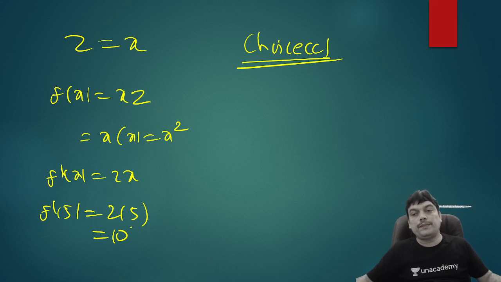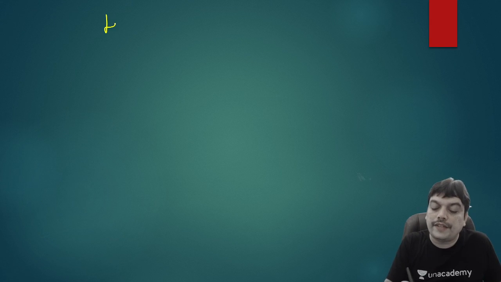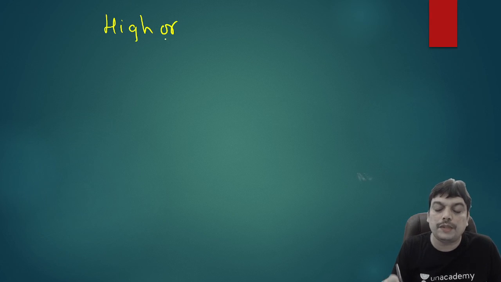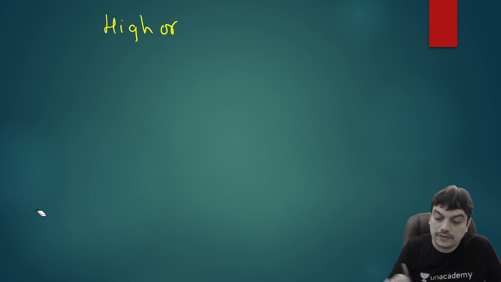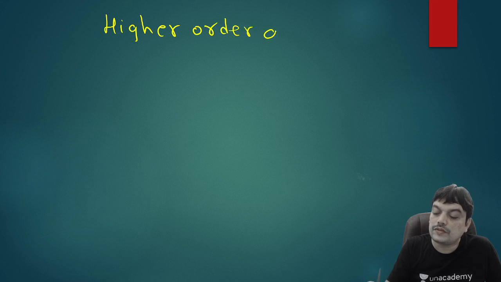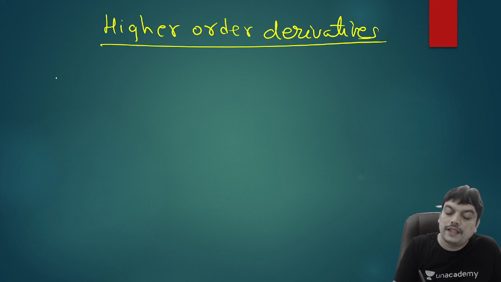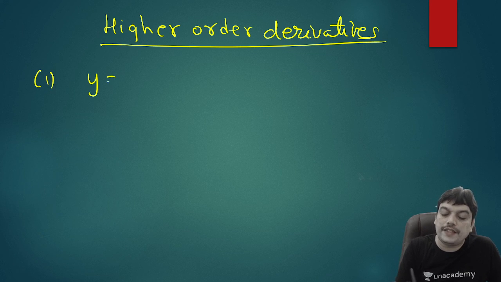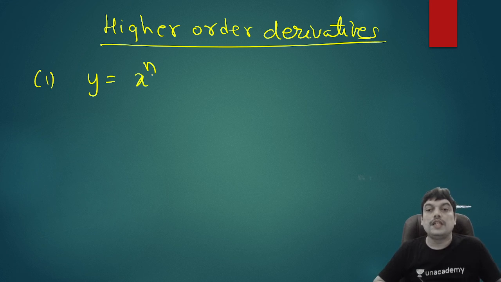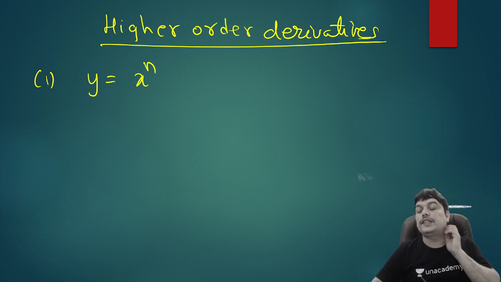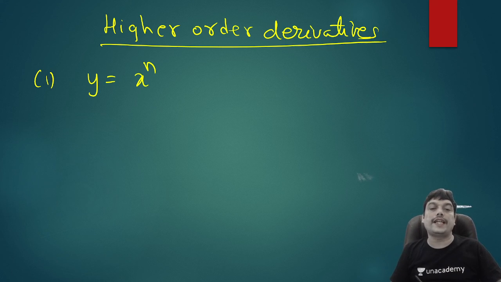Now we'll also take up some results related with higher order derivatives. But in order to discuss about higher order derivatives, I'll have to first discuss a concept before I do the problems. So you can now write down higher order derivatives. So I'll discuss a few formulae first. Let's say the first result is we have y is equal to x to the power of n. And you want to find out the 10th derivative. So you cannot differentiate 10 times when you do a question. So we'll derive a general result now and then we can use that directly in problems.